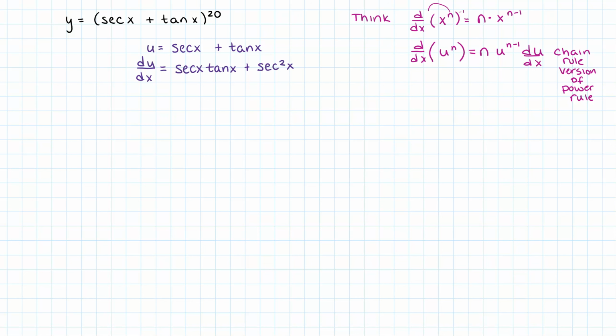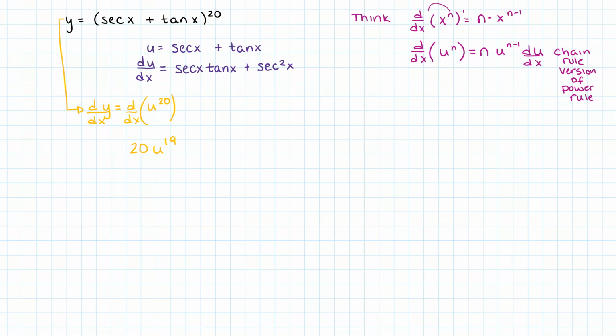Okay, so now let's go back to our problem and we'll do it in u's first. So y equals u to the 20th. So if I want to find y prime, right, so I do d dx. I have to bring the 20 down and then bring the 20 down in power to 19.